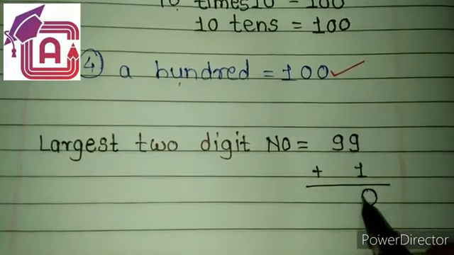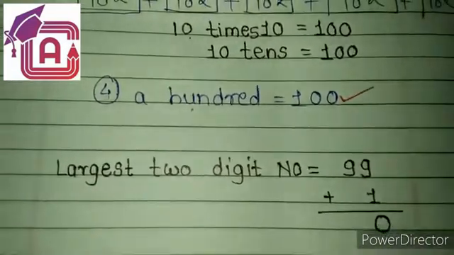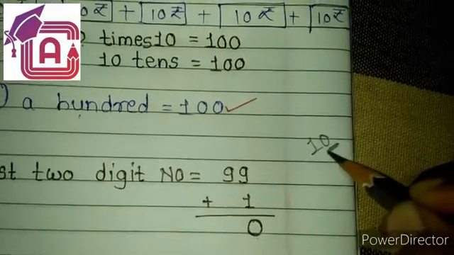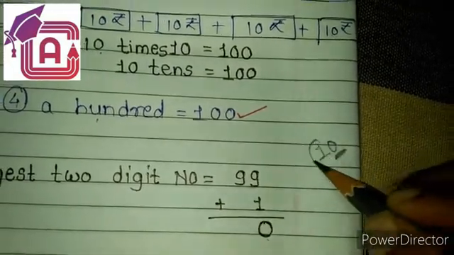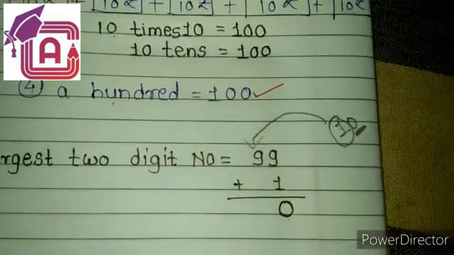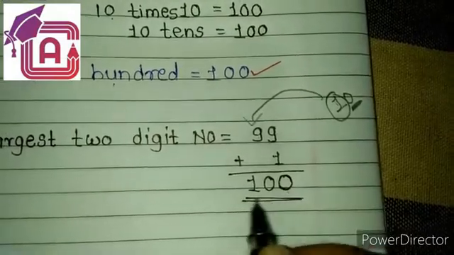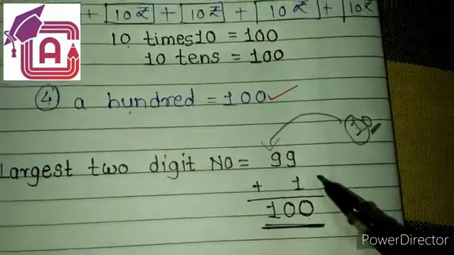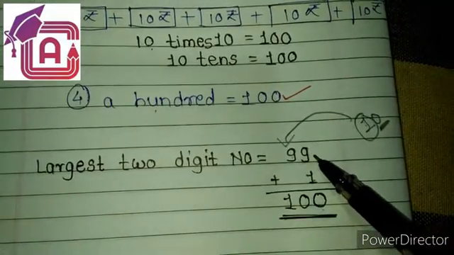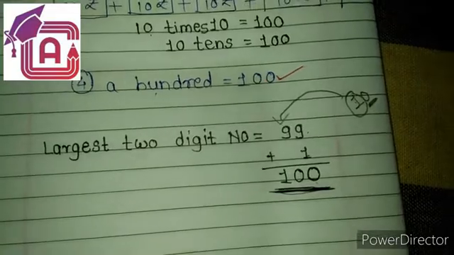So I write 0 at the unit place and use this 1 as a carry over here. So 9 plus 1 is again 10. So I write 10 here. So the number becomes how many? 100. When we add 1 to the largest 2 digit number, 99, we get the number 100.